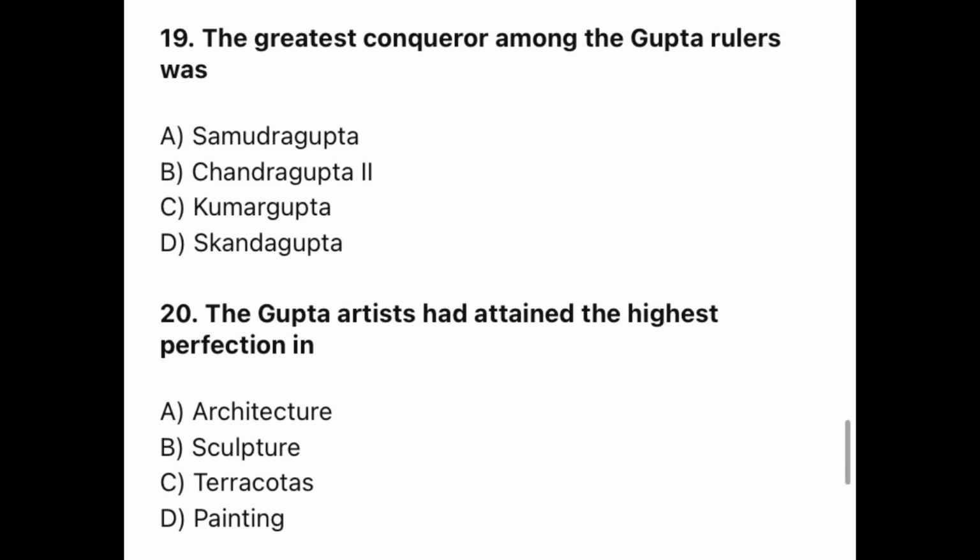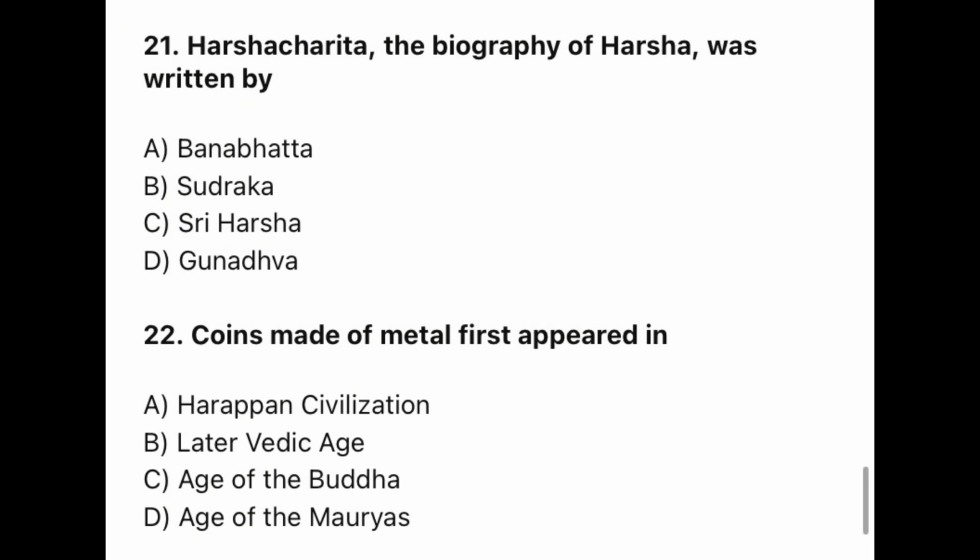Question 19. The greatest conqueror among the Gupta rulers was? The correct option is A. Samudragupta. Question 20. The Gupta artists had attained the highest perfection in? The correct option is B. Sculpture. Question 21. Harshacharita, the biography of Harsha, was written by?